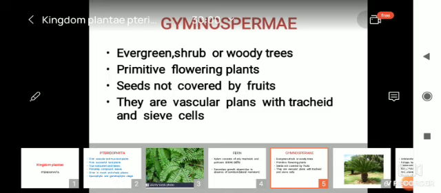They are primitive flowering plants. Seeds not covered by fruits. They are vascular plants with tracheids and sieve cells. Again I shall repeat here, vascular means xylem and phloem. Xylem carries water, phloem carries food. So primitive structure means xylem has only tracheids, vessels are not developed, and in phloem sieve cells are produced, sieve tubes are absent.